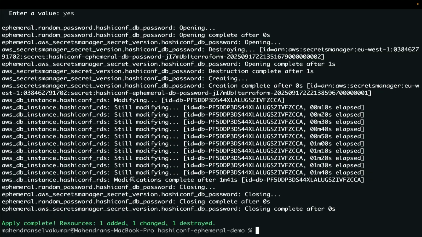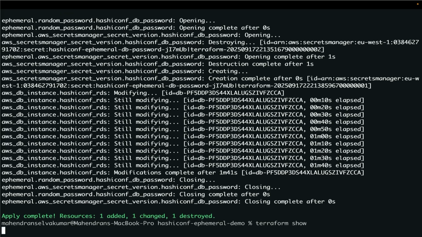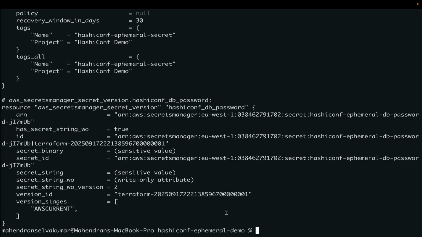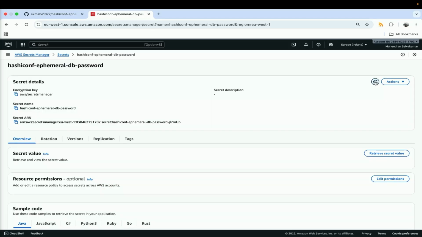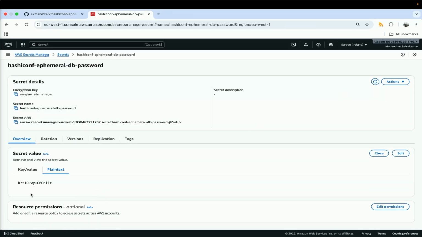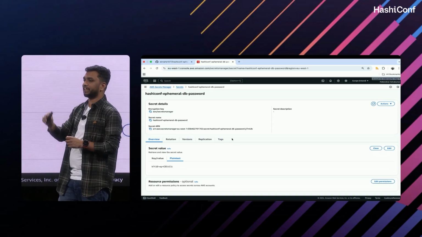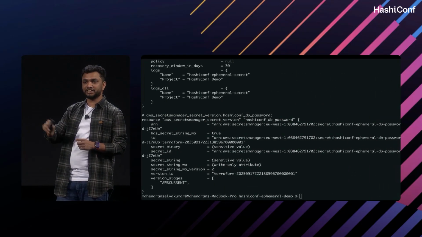See, now the apply got completed. The existing resources got destroyed and created as new resources, and the password also changed in the RDS instance. If you see here, the secret string version changed to 2, and it was also applied to the RDS password. If you see here in the Secrets Manager and retrieve the password, it got changed. In the Terraform plan and the Terraform state file, we don't see anything related to password value changes. We can change only the versions.